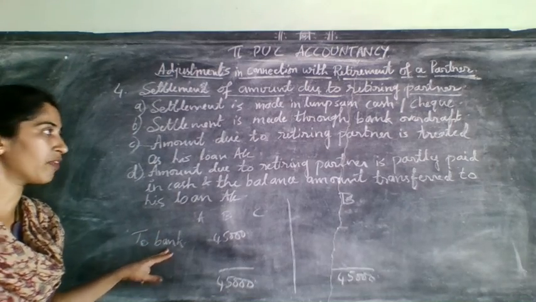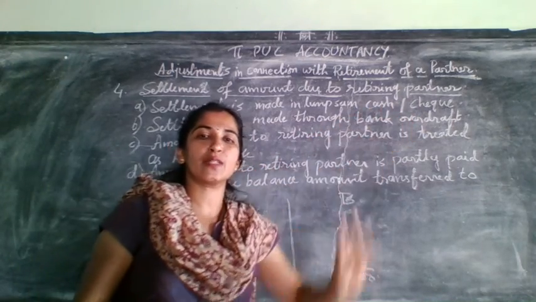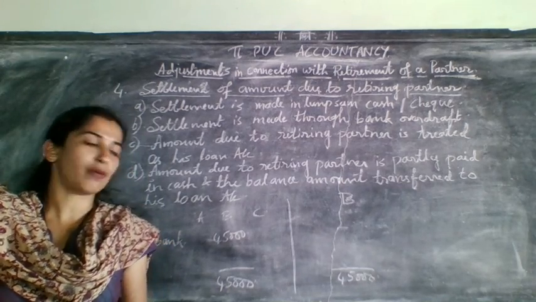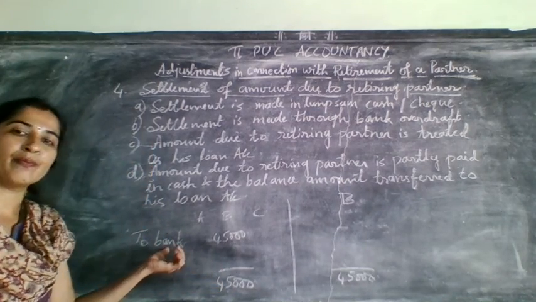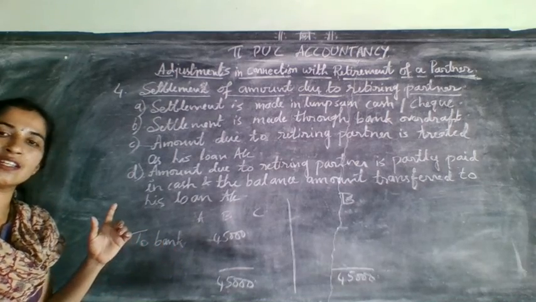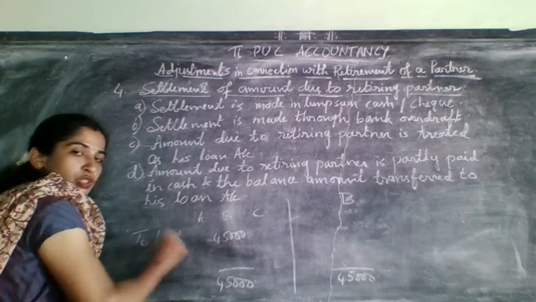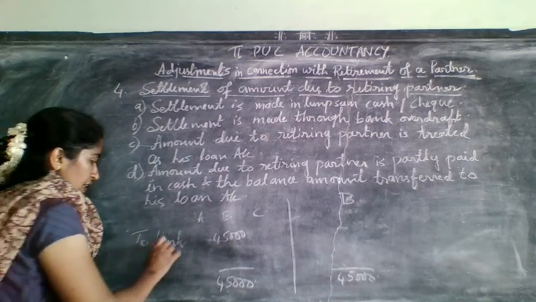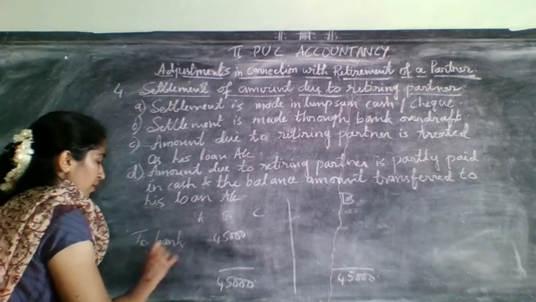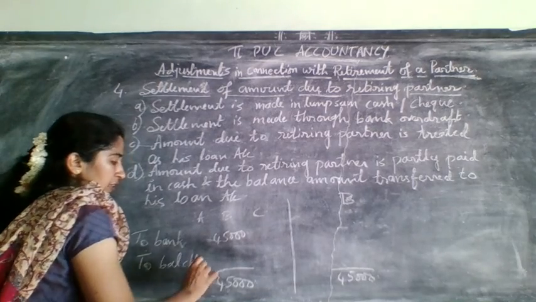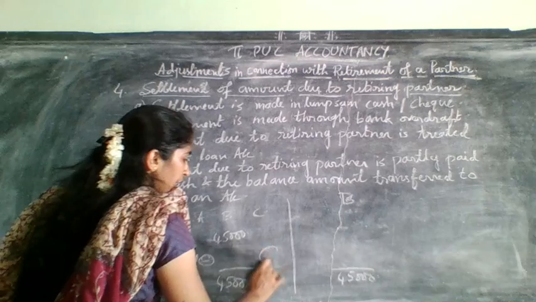When will this To Bank come? When they give in the adjustment that his final balance will be settled through check, then here it will come as Bank. Don't write that check as To Check Account. No check account is there. When they give you check, it will come here as Bank. And for the remaining partners, it will come here as balance carried down.